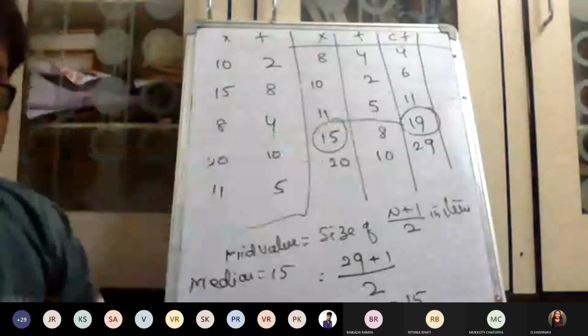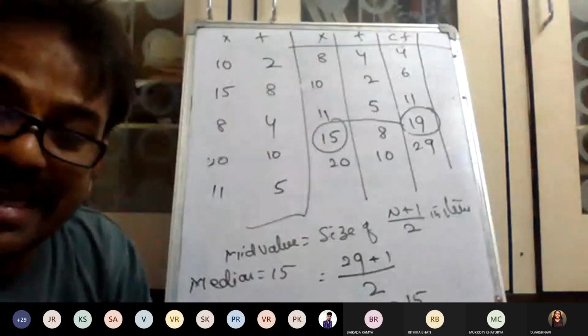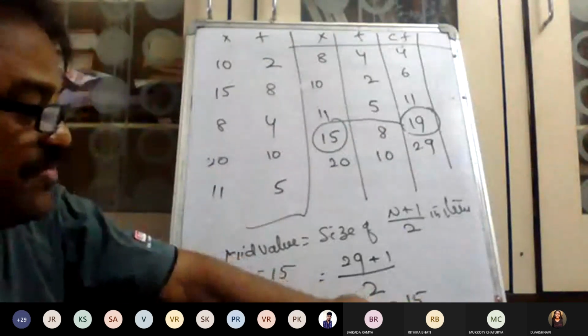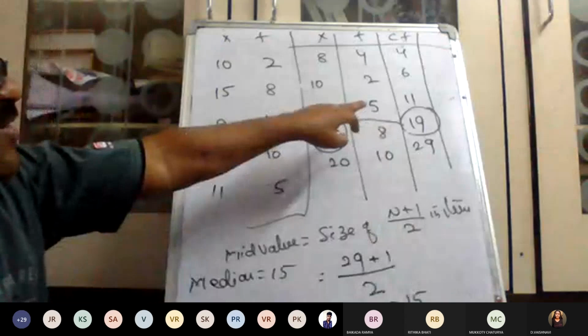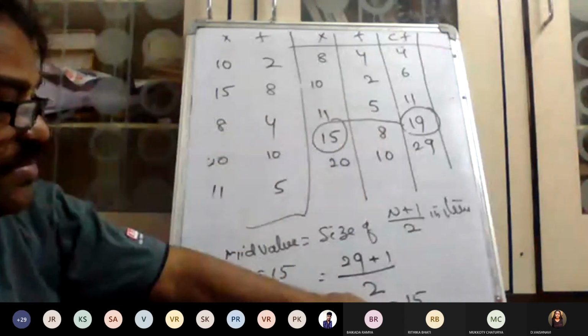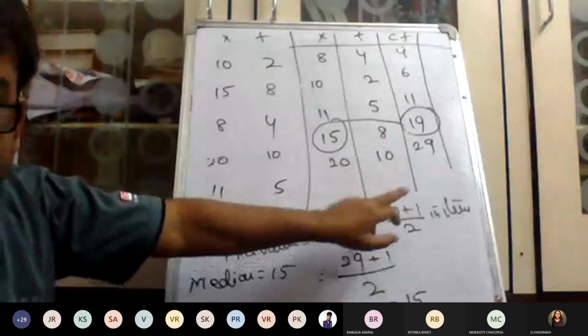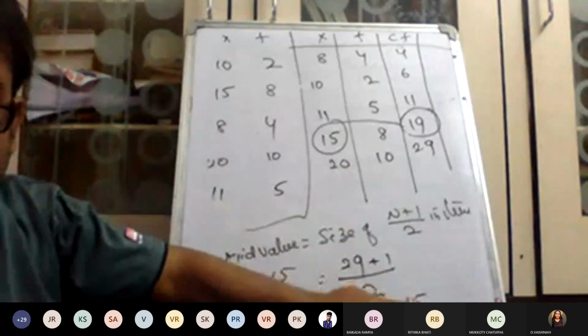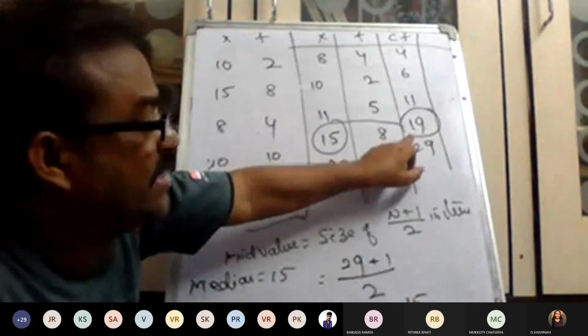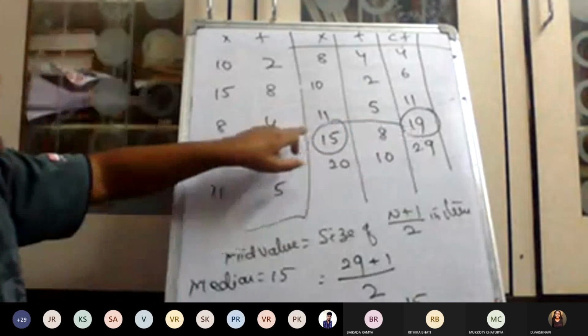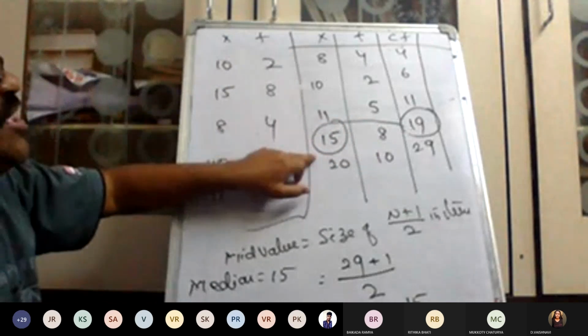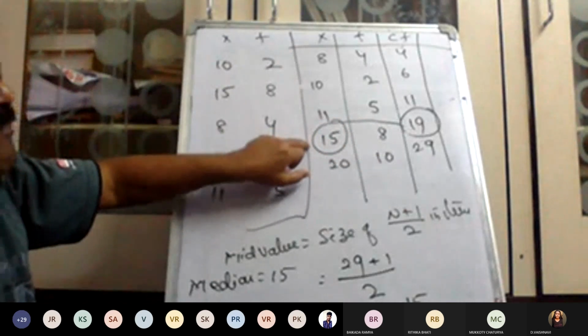Is 15 in 19 or not? When you see 11, it is less than 15. Come to 19, it is more than 15. It means 15 is a part of the 19. Therefore, the corresponding value of the observation is called the median.